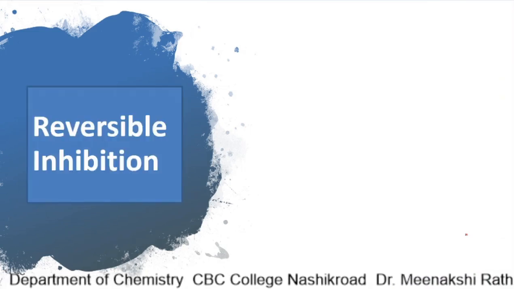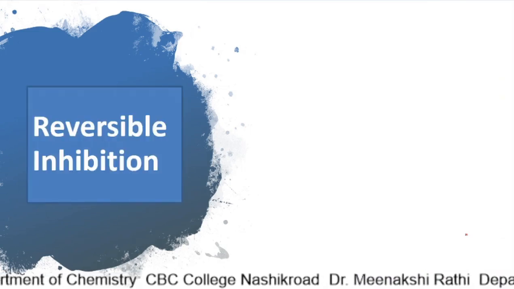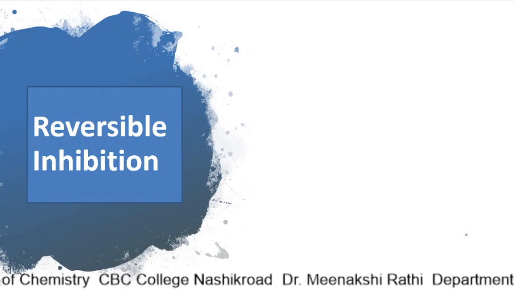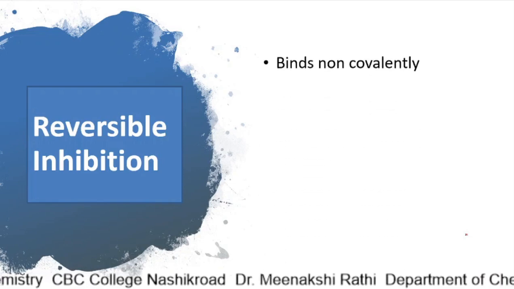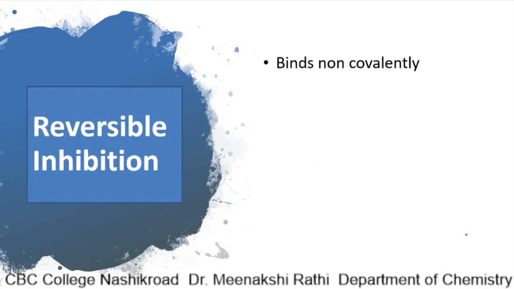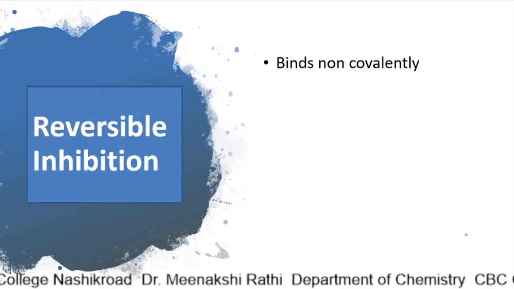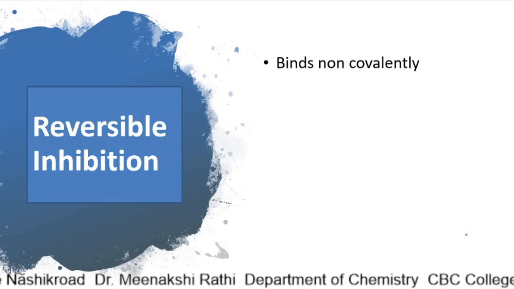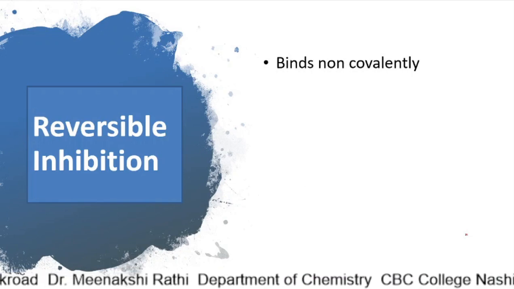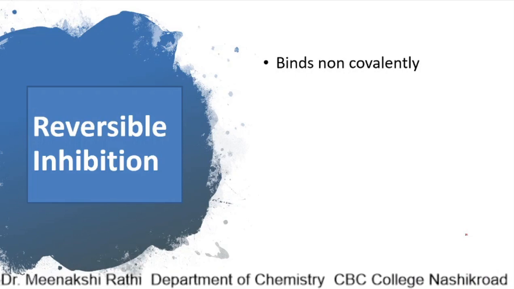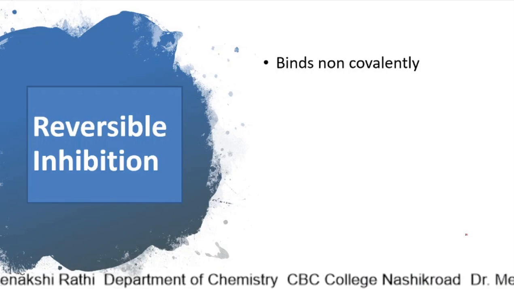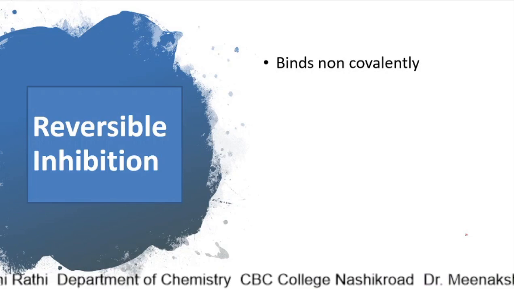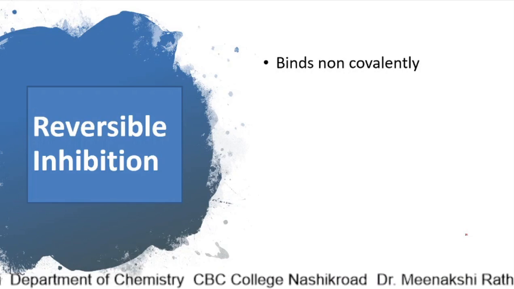Now, first we will see what we mean by reversible inhibition. As I told you, here the reaction can get reversed. The inhibitor binds non-covalently with the enzyme, and we know non-covalent bonds are comparatively weaker bonds.